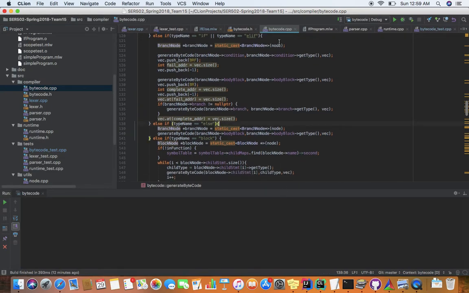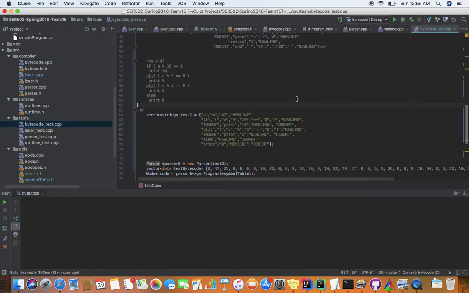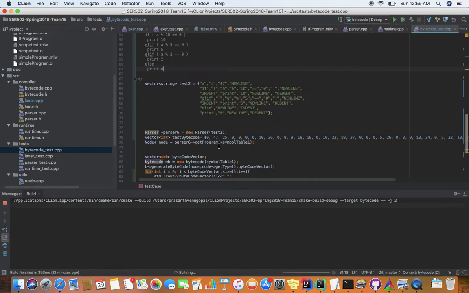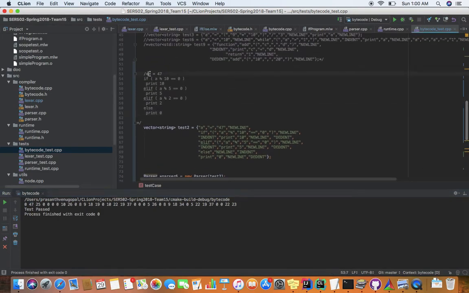So let's run a simple bytecode test for this program. It just takes an input and gives a bytecode. So if I run, it gives the bytecode, and this bytecode represents the opcodes. 0 47 is push 47, because a equals 47.